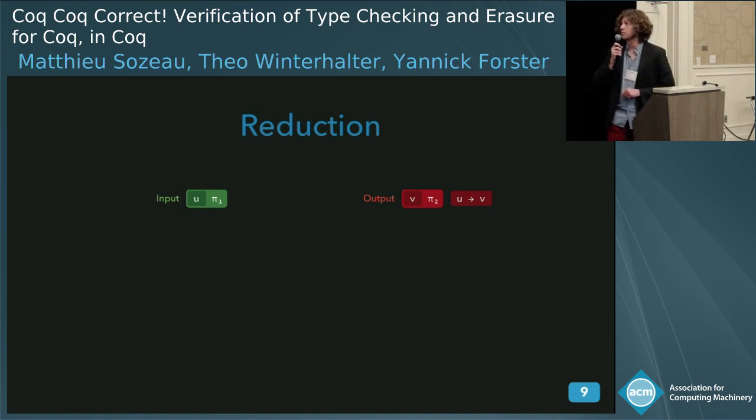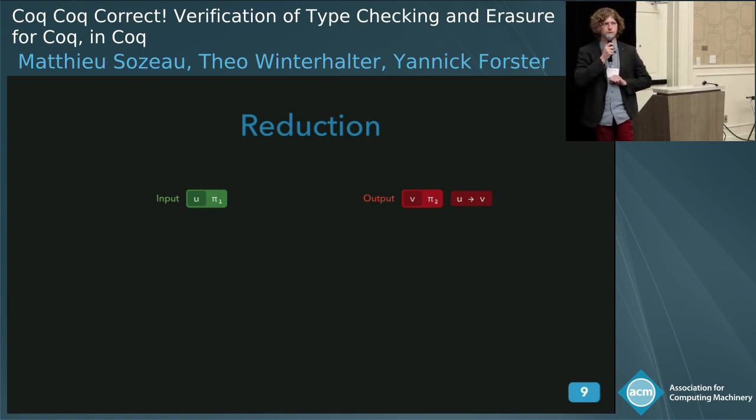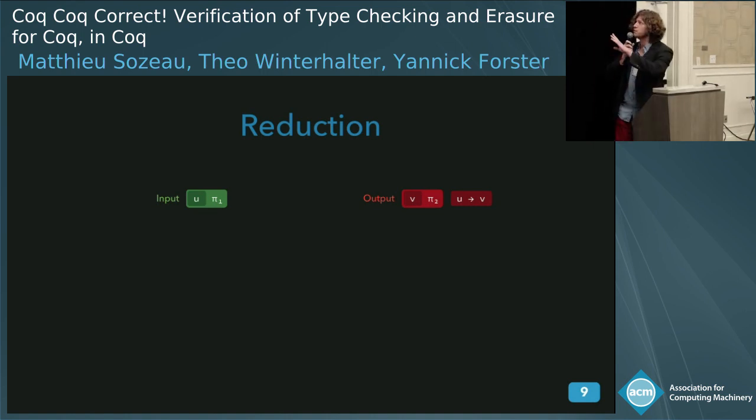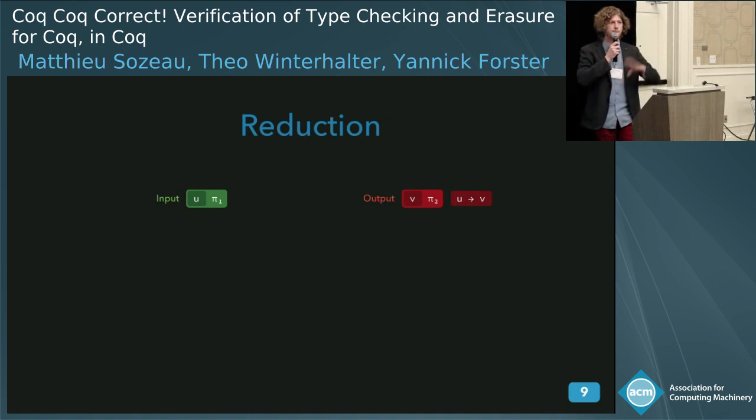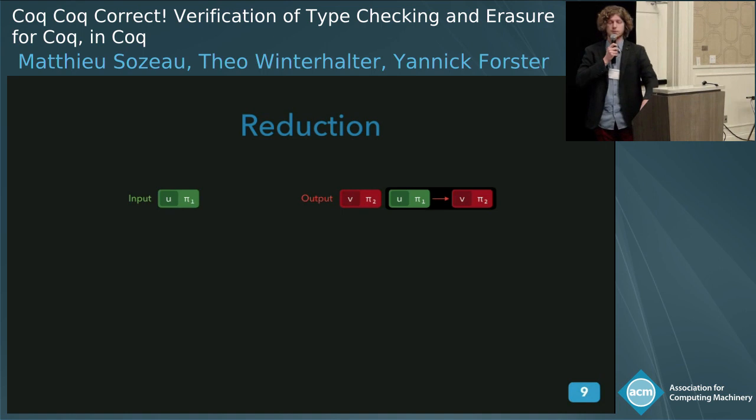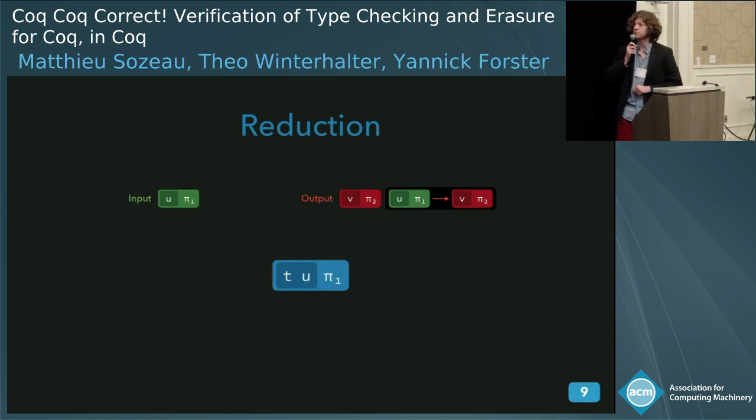In order to prove it to be terminating, we actually rely on strong normalization, but also on some order that's a bit more involved. So we allow to go under subterms. So here we have pi1 and pi2 that represent the surrounding terms that we're considering, and the thing that we prove is that the whole term reduces to the whole other term. Okay, so let's consider an example first.